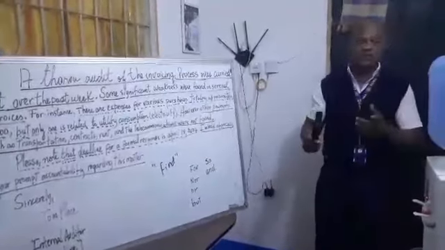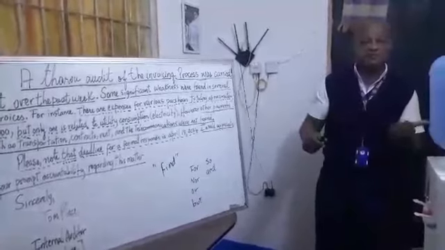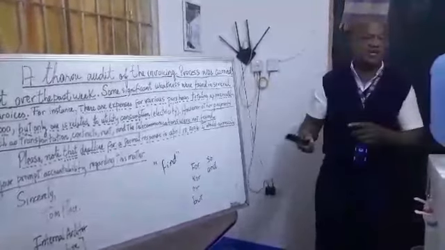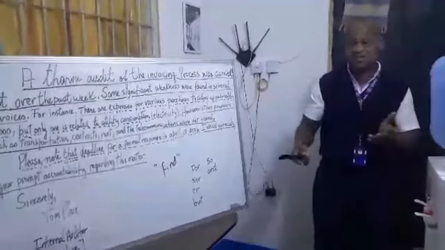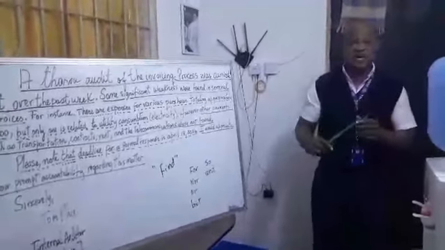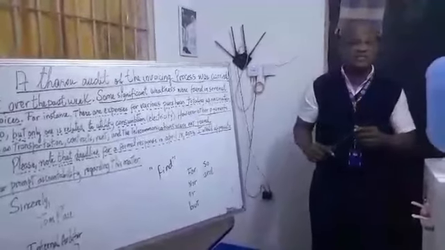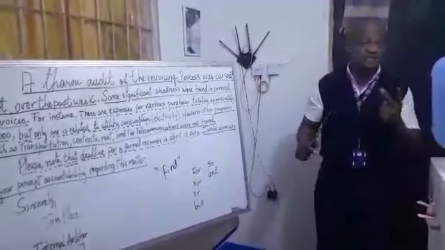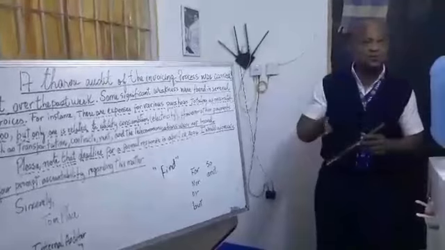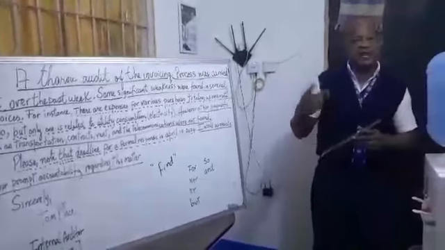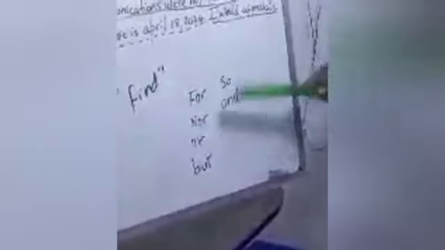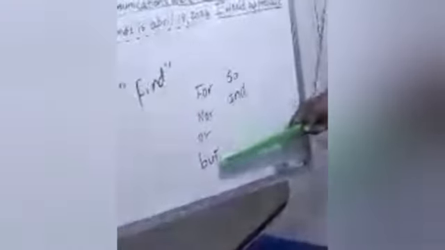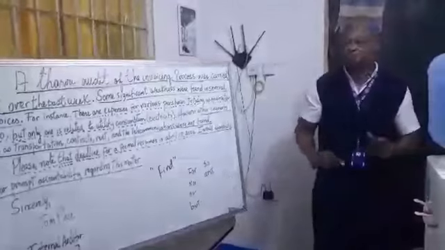That verb could be simple present, simple past, or progressive, and so on. But the compound sentence has two independent clauses or two complete ideas, and also uses two verbs and a coordinating conjunction. For example: for, nor, or, but, so, and.